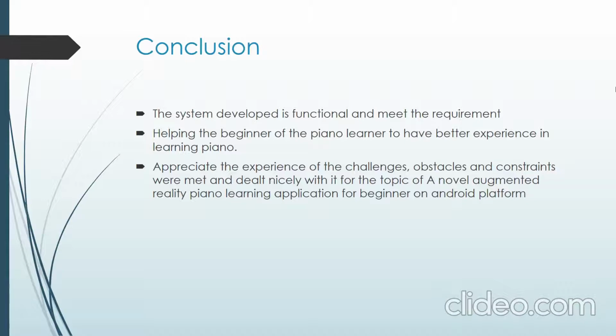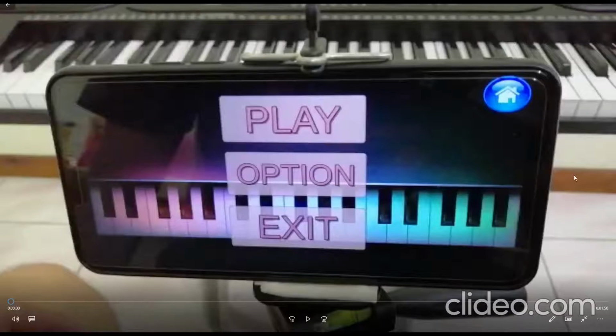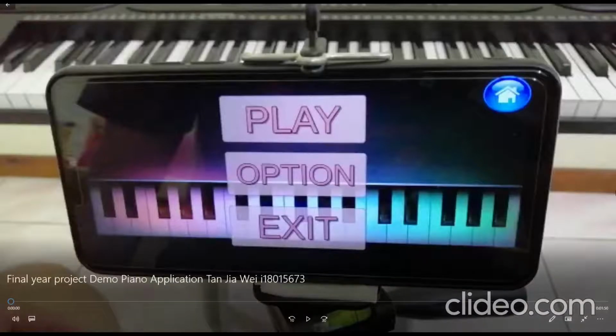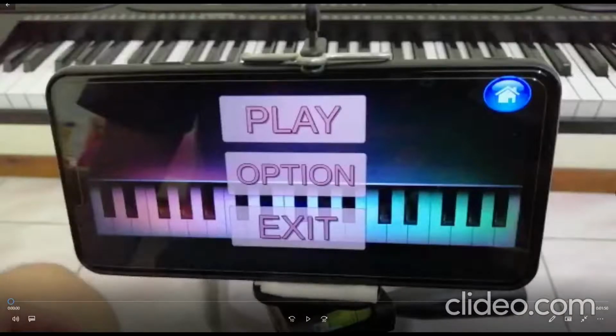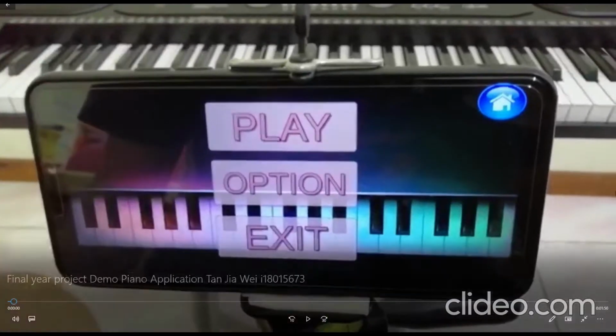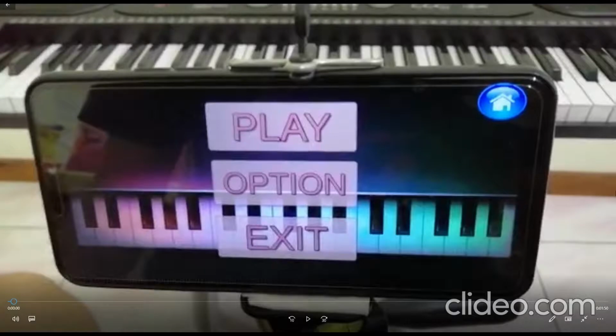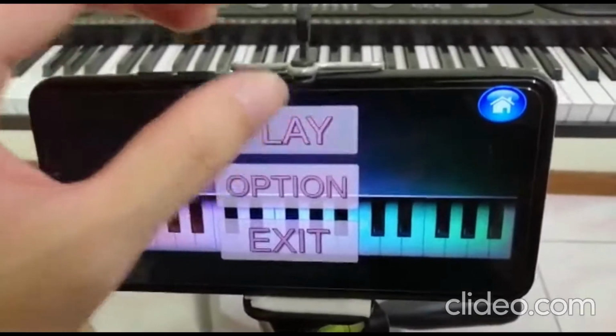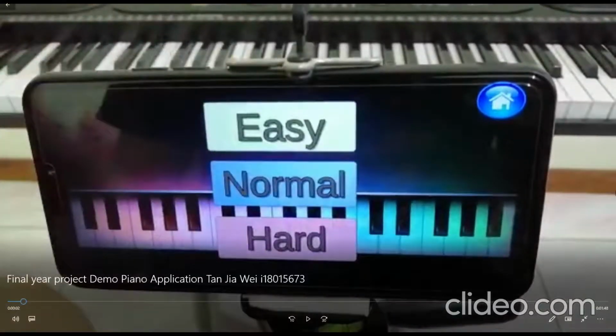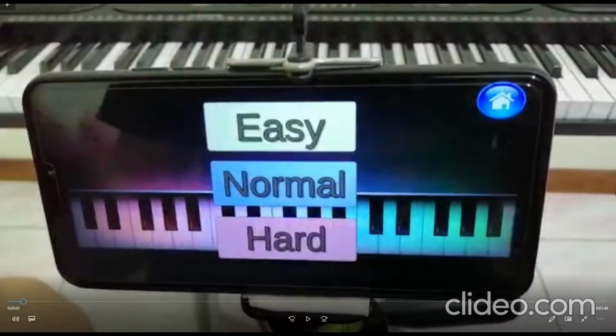And there will be my system demo. This is a demo video for my system application, which is the AR Fun Piano Learning application. On the home page, there will be the play button, option button and exit. There will be a home button at the upper right side, so that they can redirect back to the home page. The play button goes to the difficulty stages,